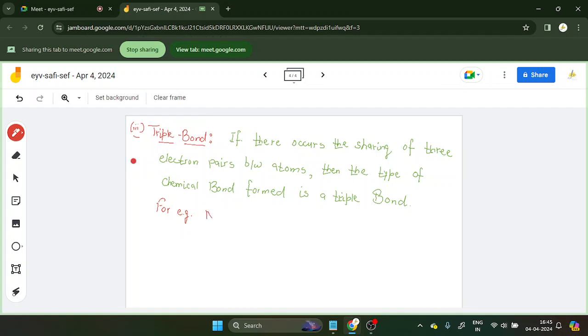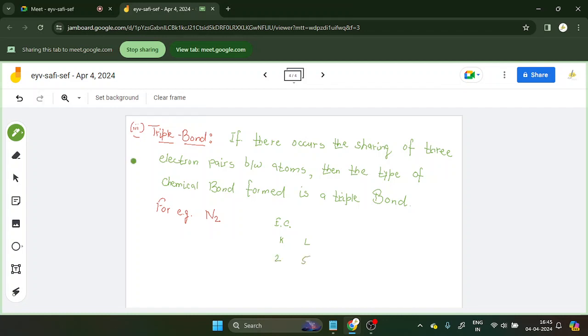N2 molecule. When I am talking about N2, it is a triple bond. Both the nitrogen atoms are bonded by the triple bond. Let me give you the example. What's the electronic configuration of nitrogen? 2 and 5, 7, right?